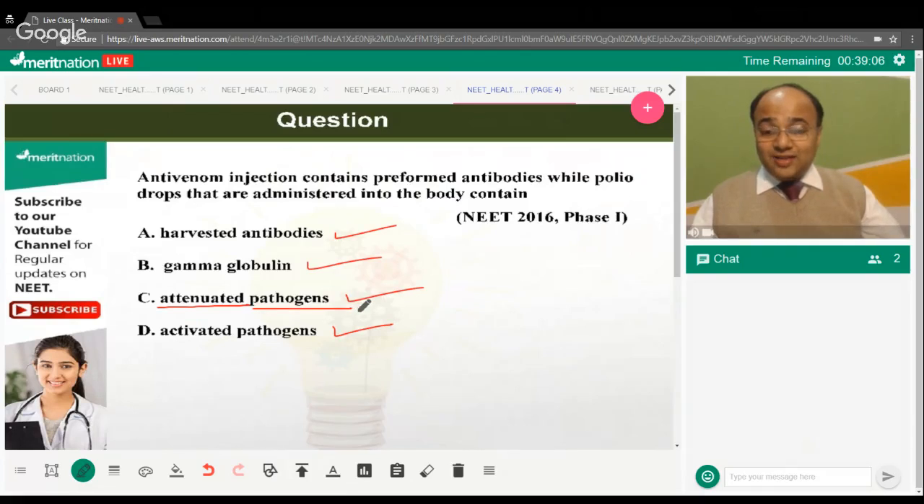So, the correct answer is option C, Nisha and Kalpana. I hope that is clear to everyone. And Keshav, the correct answer is option C here. It is not harvested antibodies, neither gamma globulins, which is again the same name or a different name for antibodies. Okay, let's see the next question.